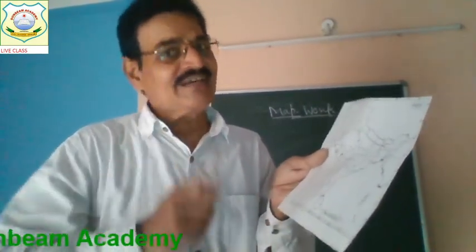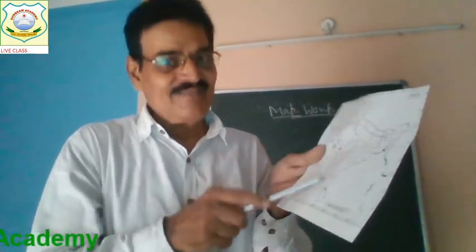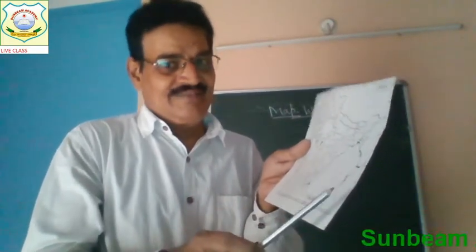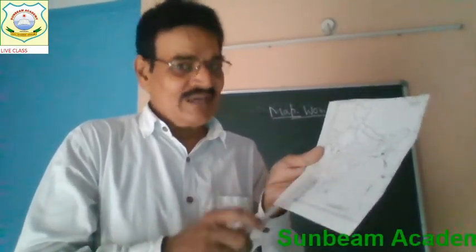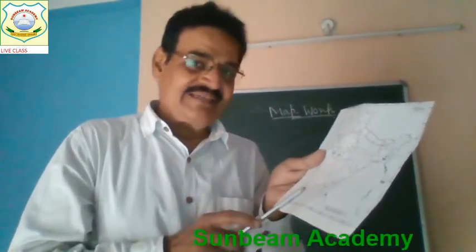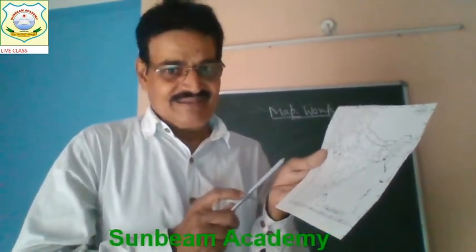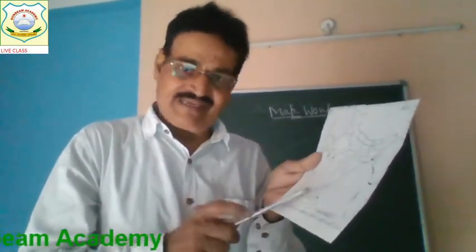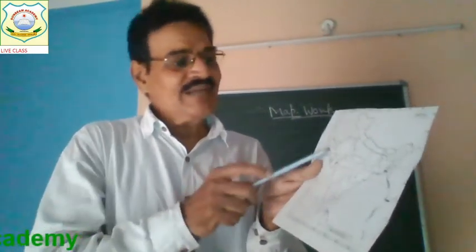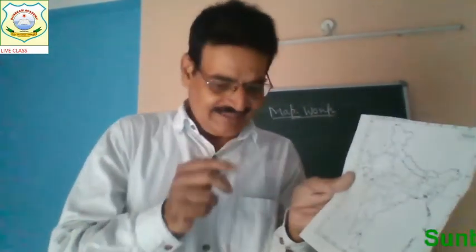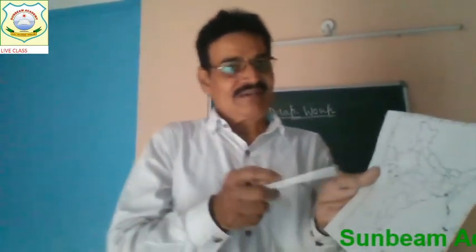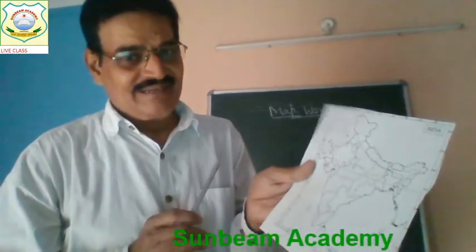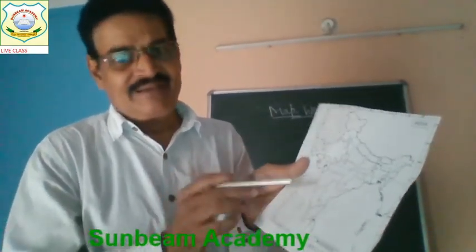One set is correct, and the site name, number and site name have been written correctly. So you will have to recognize which site is at which place, and which number and site are correctly matched. You have to identify these places and their situation. You have to identify only. Understand? Because the location can't be given here.